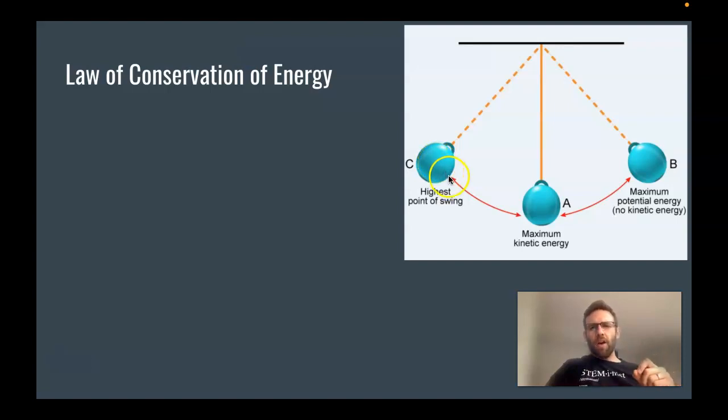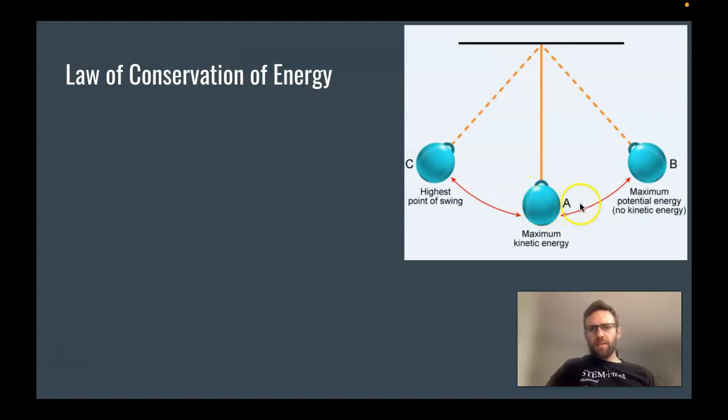Now, when we let it go and it swings, it's at its lowest possible point. It can't hang any lower. So this is where there's no potential energy, but all kinetic energy. Again, a key idea here is that the potential energy that the object had here gets turned into kinetic energy at this position.